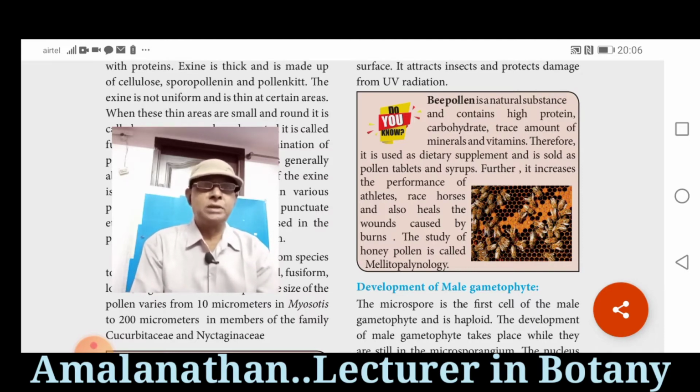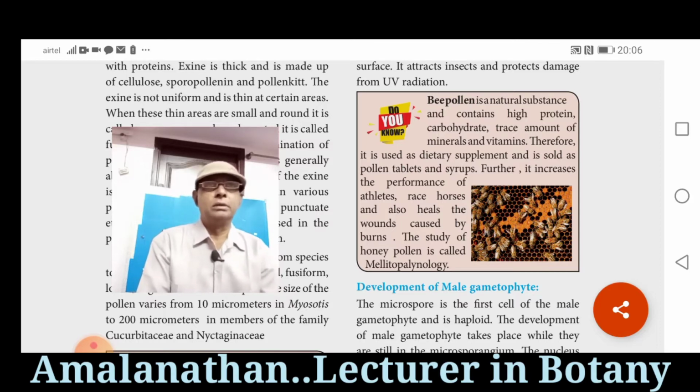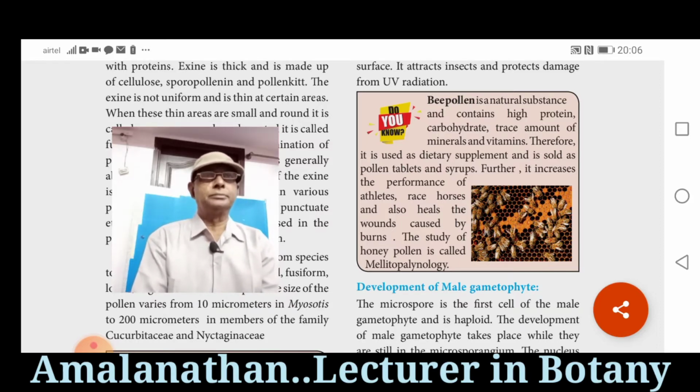It increases the performance of athletes and race horses. It also heals the wounds caused by burns. The study of honey pollen is called melissopalynology. Next, we are going to see the pollen calendar. Plants will produce pollen grains at a particular season.